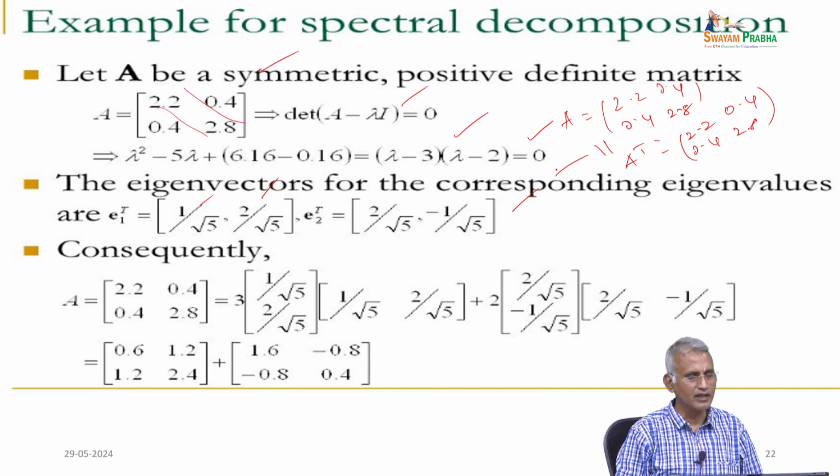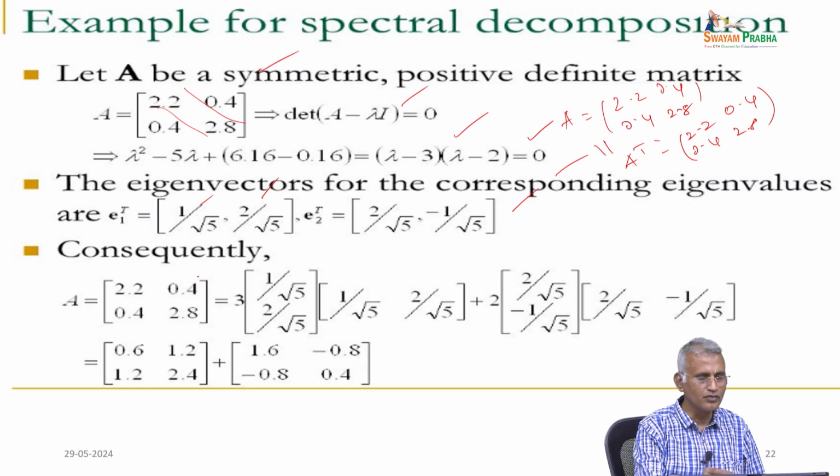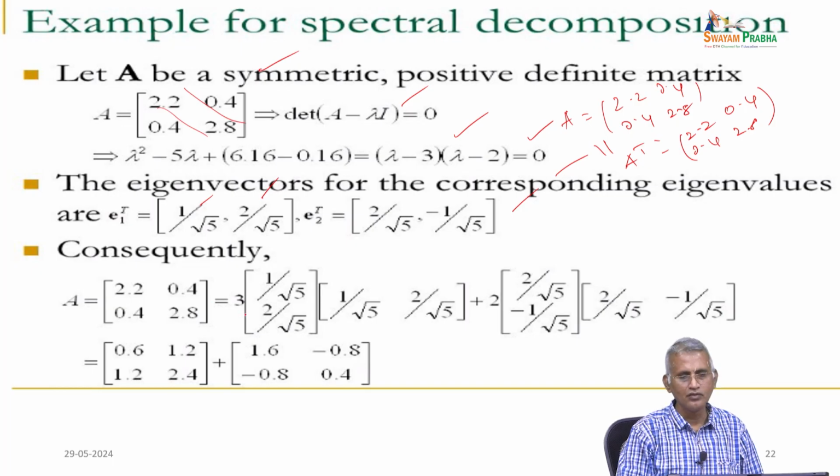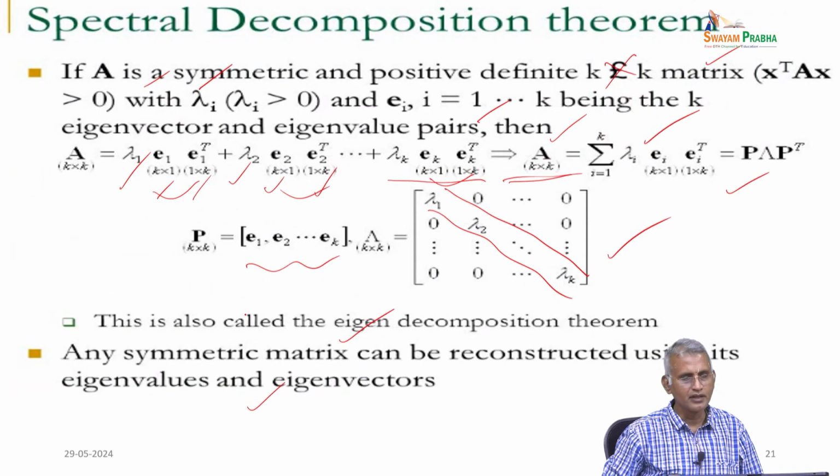Consequently, we can split A into 3 values: 2.2, 0.4, 0.4, 2.8 can be written as follows. Now we have 2 values according to the previous theorem. The previous theorem says that you know lambda 1, lambda 2 and so on up to lambda k, and then eigenvector E1 and E1 transpose.